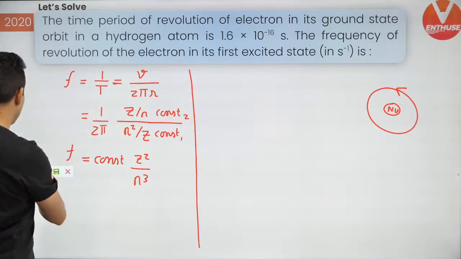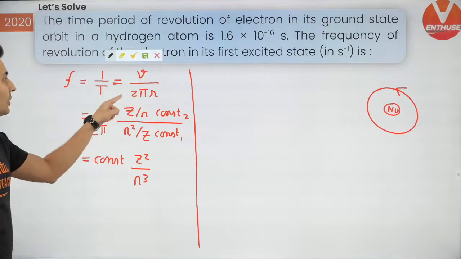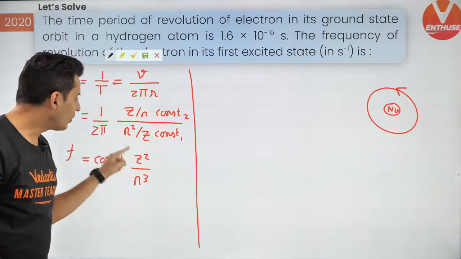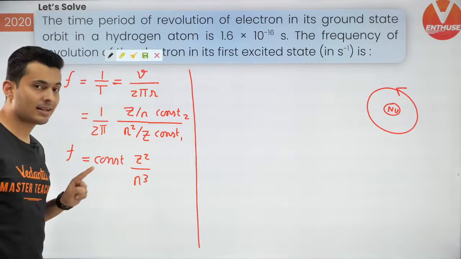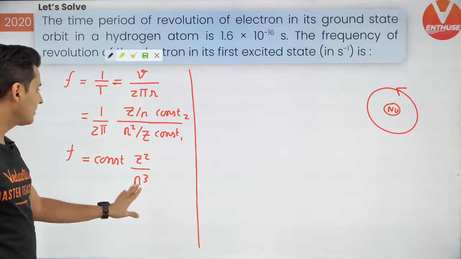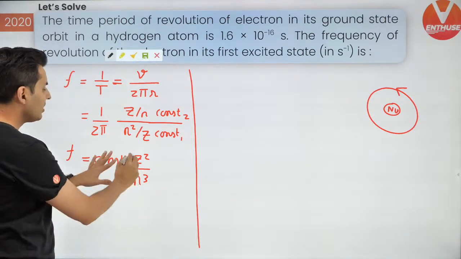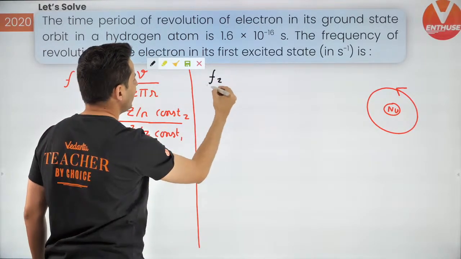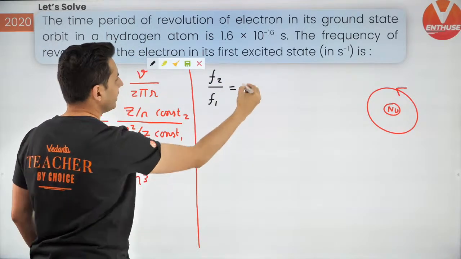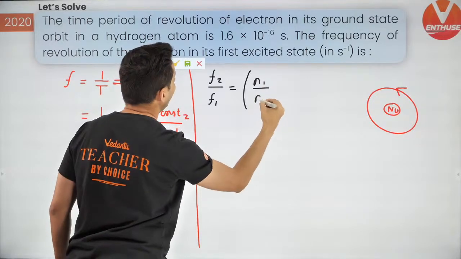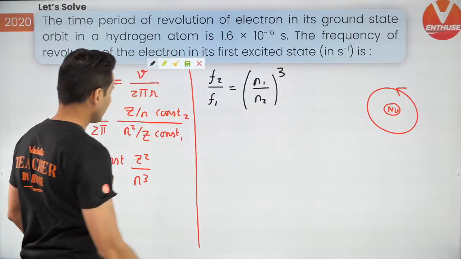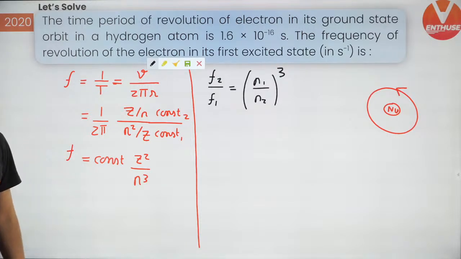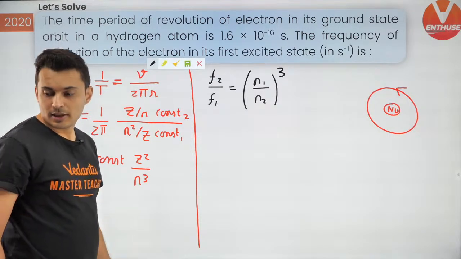Now starts the actual problem. That is why I told you it is very important to remember who is proportional to whom, and only if you remember that can you arrive at this conclusion. Now once I get this, I know the atom is the same, so Z is something I'm not going to touch. I'm going to say F2 by F1 will be, think about it, N1 by N2 whole cube. It is inversely proportional to the cube of N. Yes, that's how it is.